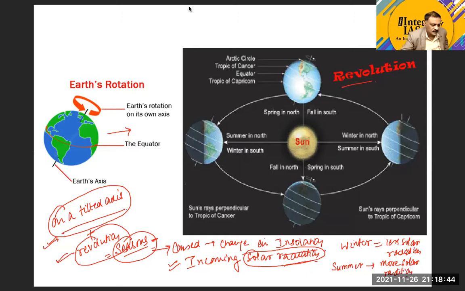Yes, sir. Okay. Now, in winter time, we will receive less solar radiation. That is why we feel colder in winter time. And in summertime, we receive more solar radiation, and that is why we feel warm, or we feel hot weather conditions in summertime. Now, all these seasons are caused by the changes in the solar radiation.